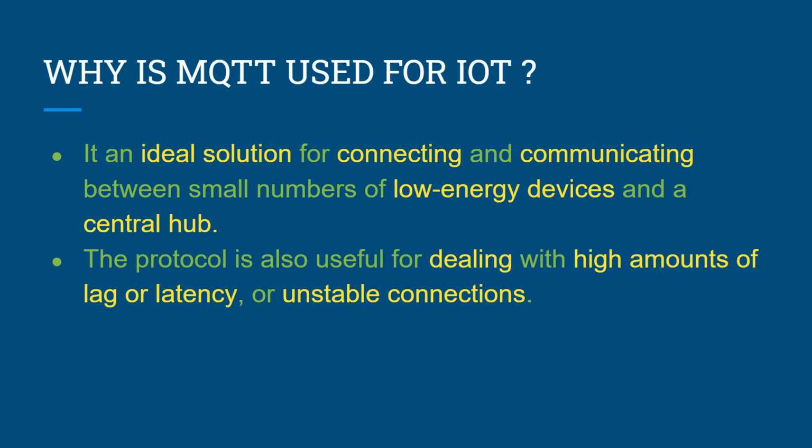Secondly, the protocol is also useful for dealing with high amounts of lag or latency or unstable conditions, as MQTT transmits only up to 256 MB of data per message, and smaller data payloads are less affected by latency than the large ones are. It's able to transmit small chunks of data quickly and efficiently without requiring much help from the device, the hub, or from the network connection.